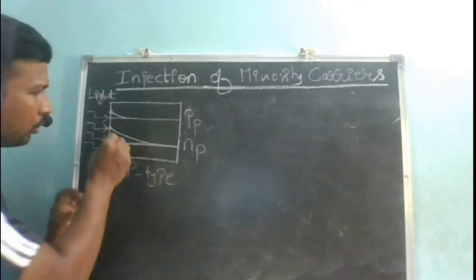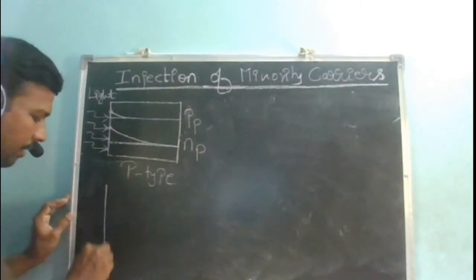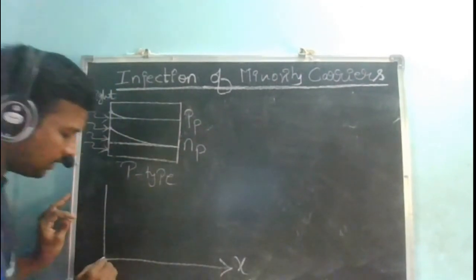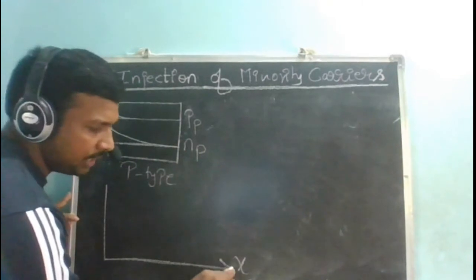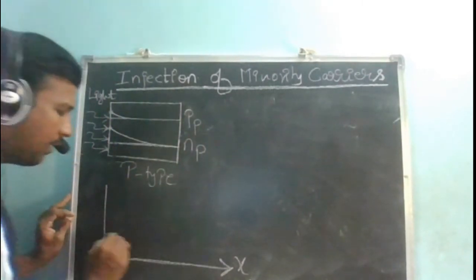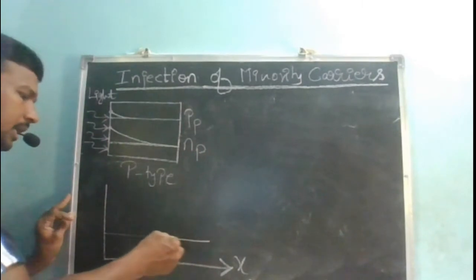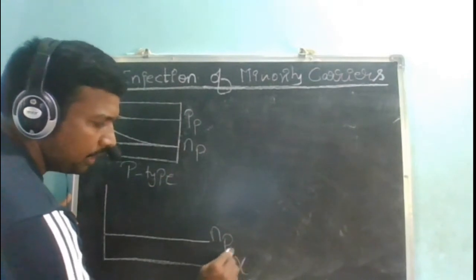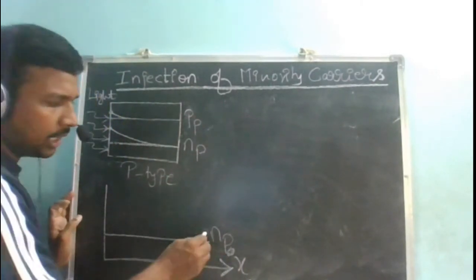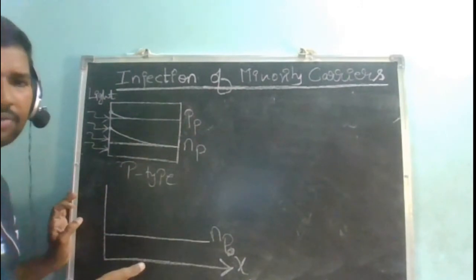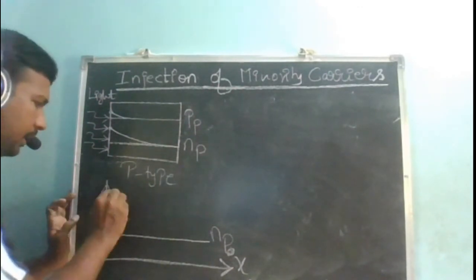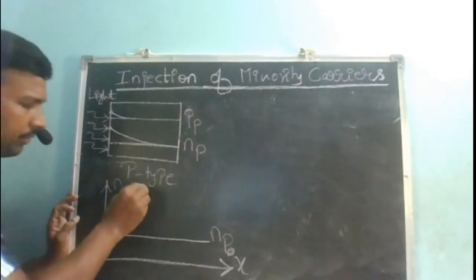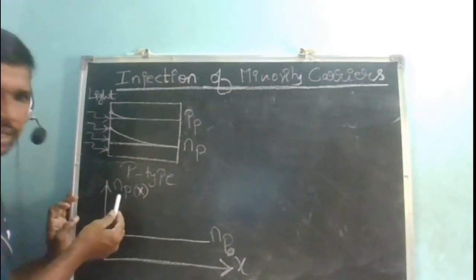So how are my minority charge carriers going to vary? My minority charge carriers are going to vary as a function of x. Initially, when you have not applied light, what is the available electron concentration? np naught. Naught represents equilibrium: electrons in P type under equilibrium. This many electrons are already there before applying light. After applying light, we would like to see how my electrons in the P type vary as a function of x. That is np of x.